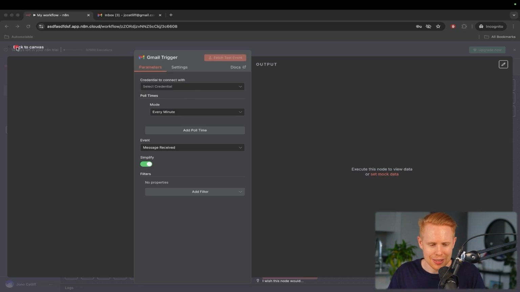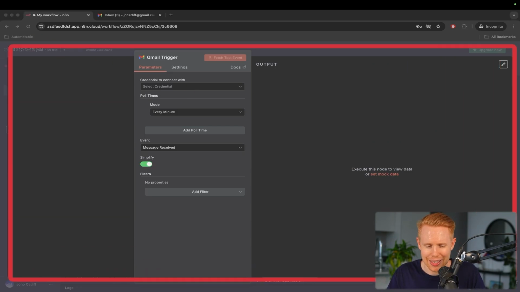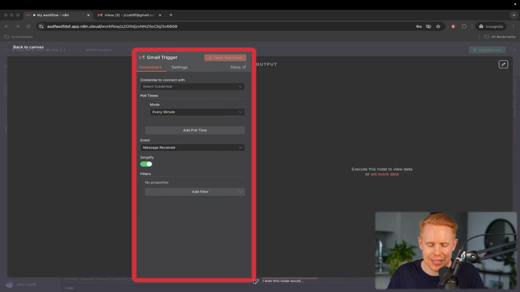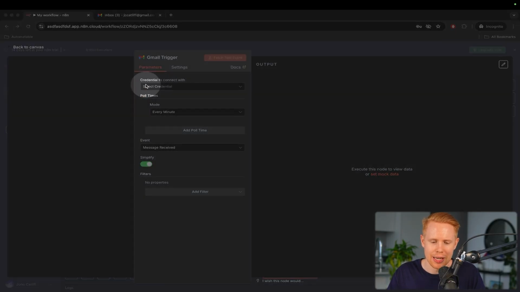Now, we're going to go through this whole thing, okay, because there's a lot to unpack here. We're going to go through it step by step. And specifically, we're going to start with this central console right here, and we're going to go through this one by one. Now, the first thing it's going to say is we need to connect our credential, okay?